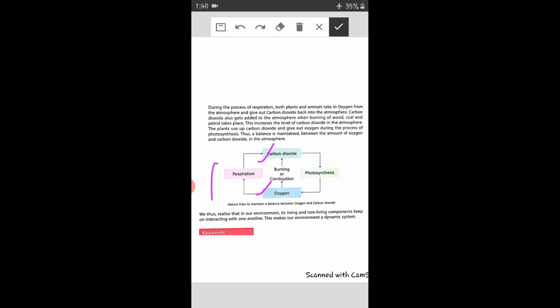So this whole process is very important. Okay, this includes the whole explanation which I explained in my previous slide. So this is how living and non-living components keep on interacting with one another, and this makes our environment a very dynamic system, or dynamic means changing system.